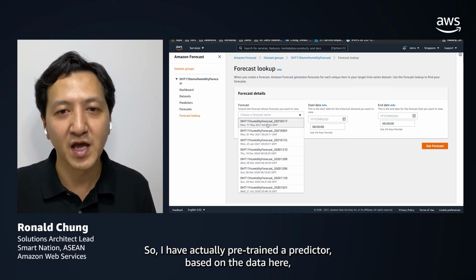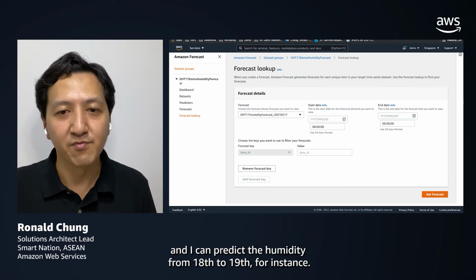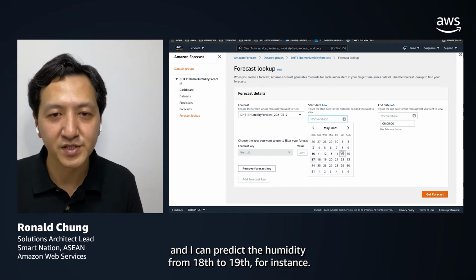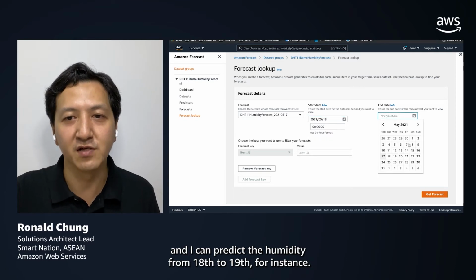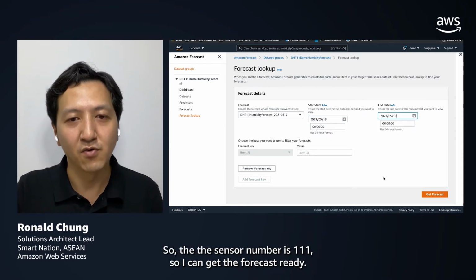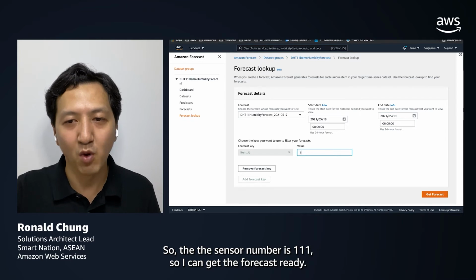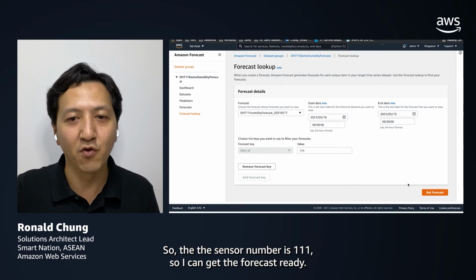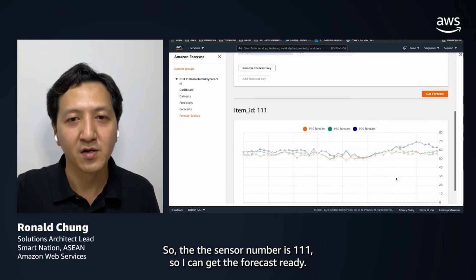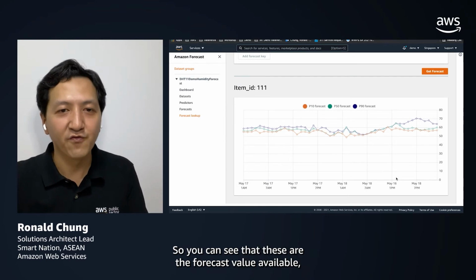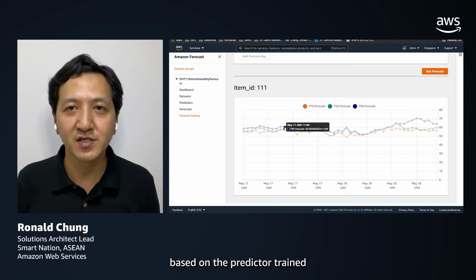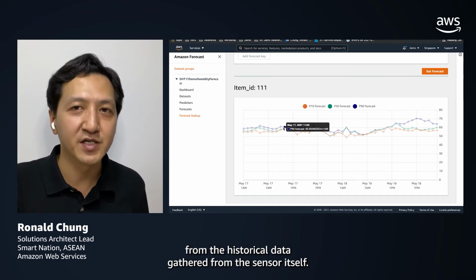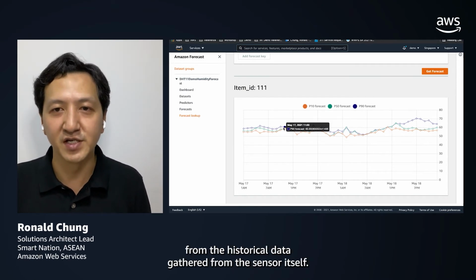So based on the date here, I can predict the humidity from 18 to 19, for instance. The sensor number is 111, so I can get the forecast value. You can see that these are the forecast values available based on the predictor trained from the historical data gathered from the sensor itself.